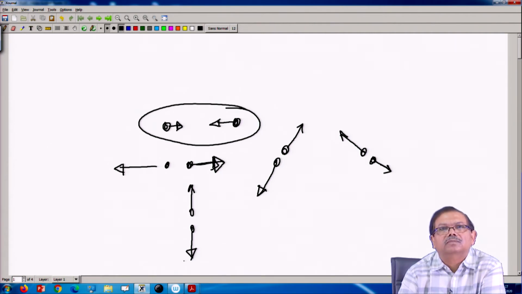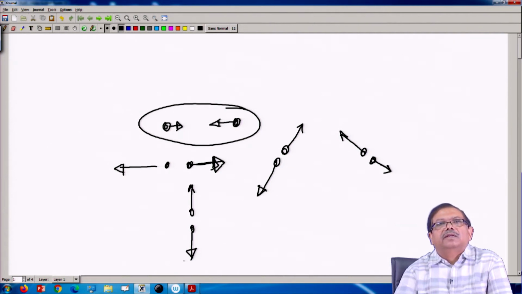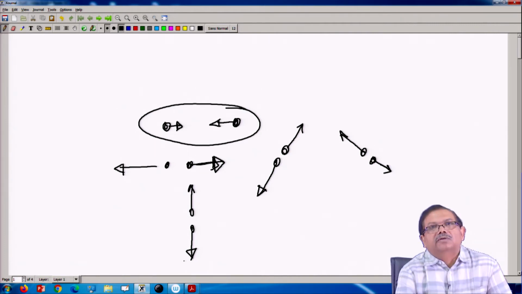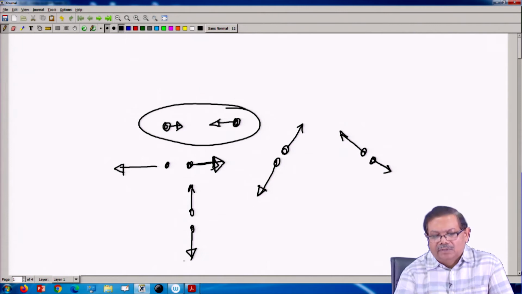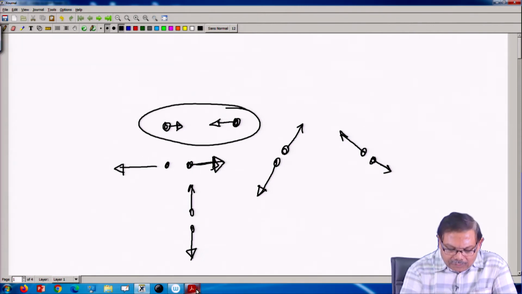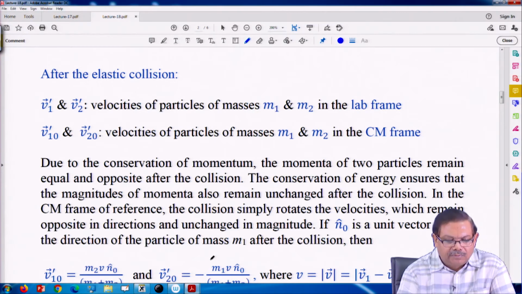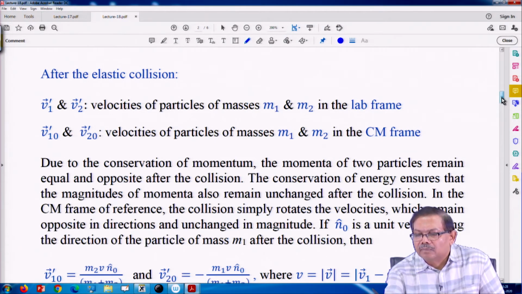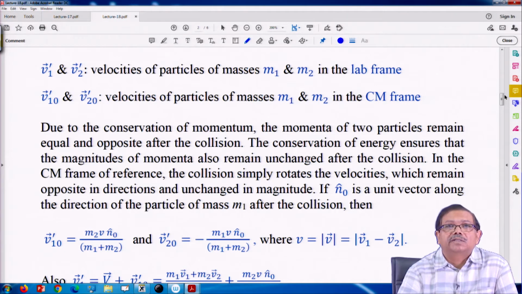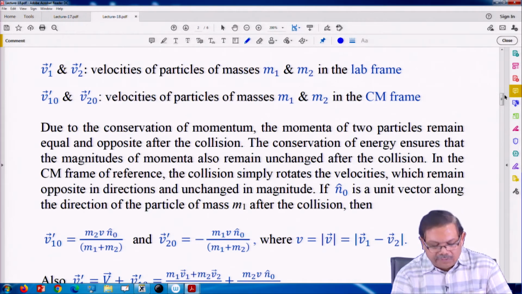If there are a large number of collisions, or the same collision is observed several times, various kinds of results may come. That is why this problem becomes interesting, but what direction they will go cannot be determined by conservation of momentum or conservation of energy.